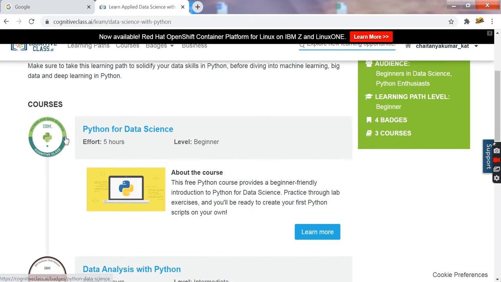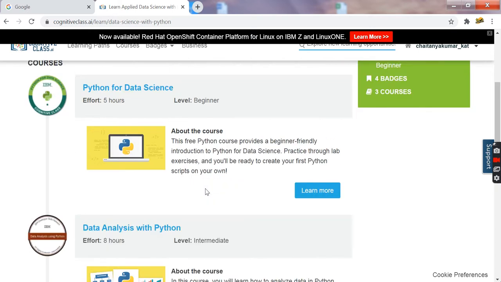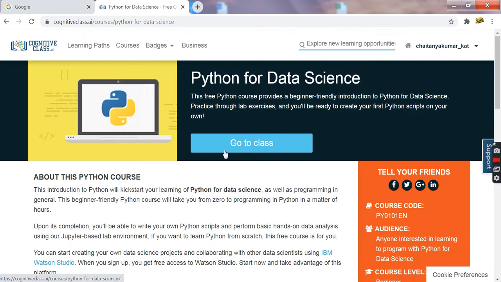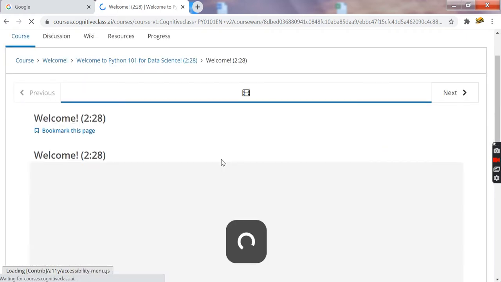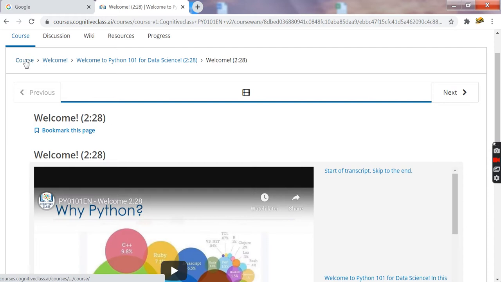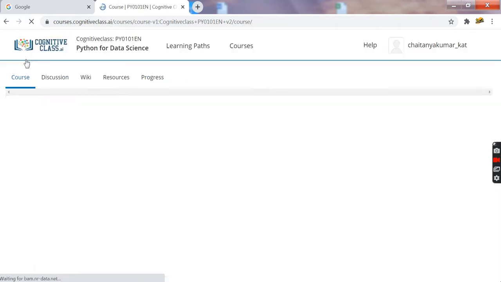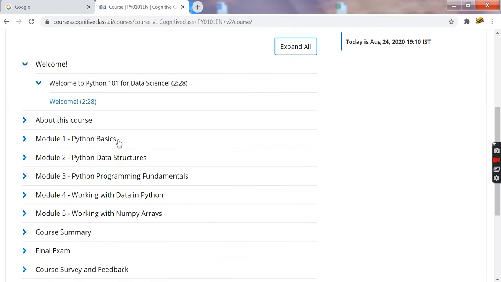After the completion of each module, you will get a certificate and badge from IBM, which will be a verified certificate and verified badge. You can click on the link and click enroll. If you click on it, you get enrolled. After clicking on it, it will show videos, and it also has a huge amount of content.